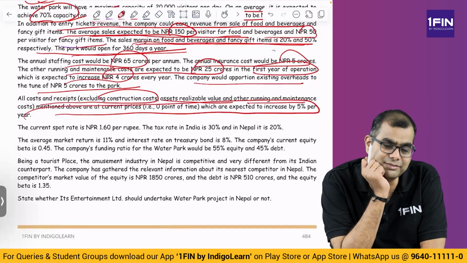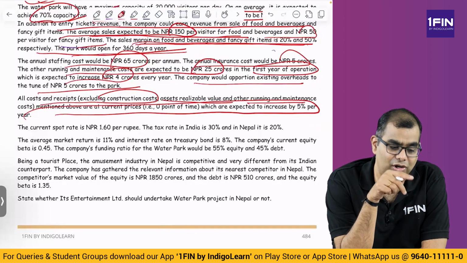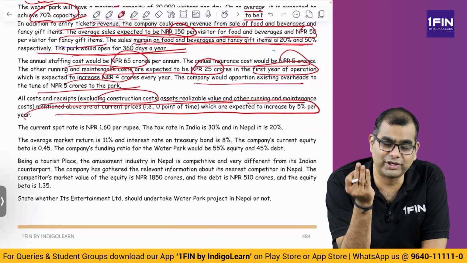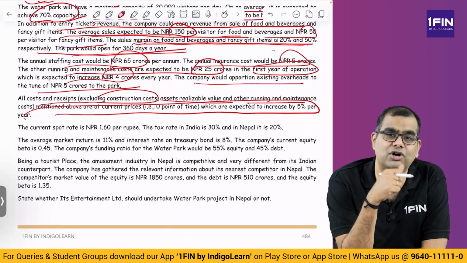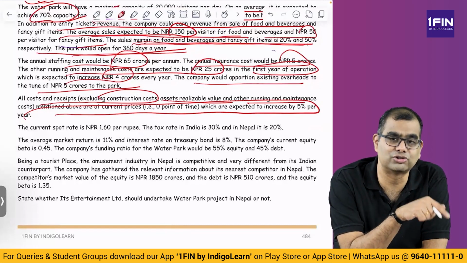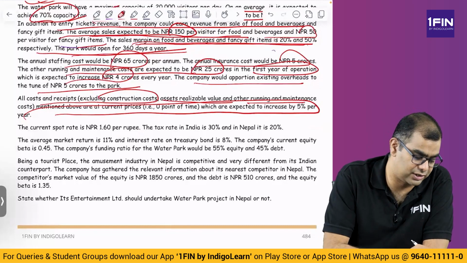So all these items are on day 0. How long is the construction activity? Full year 1. From year 1, the park is valid for 4 years. So from year 2 onwards this cost will be there. But the values are given for period 0, so you have to compute period 1 and period 2. This is a very important aspect in this particular question.